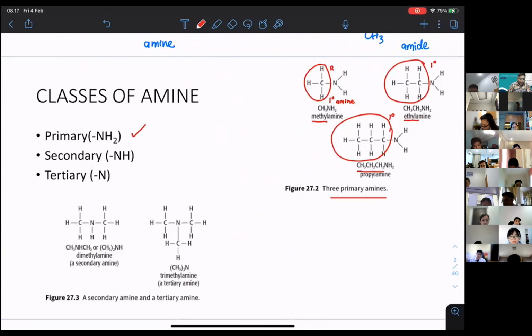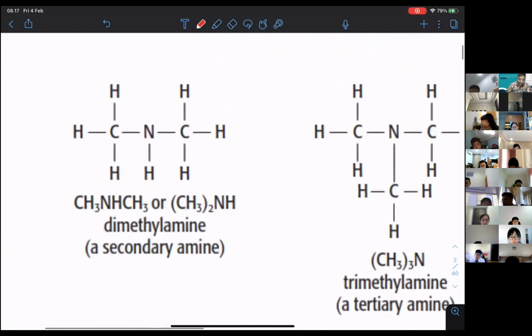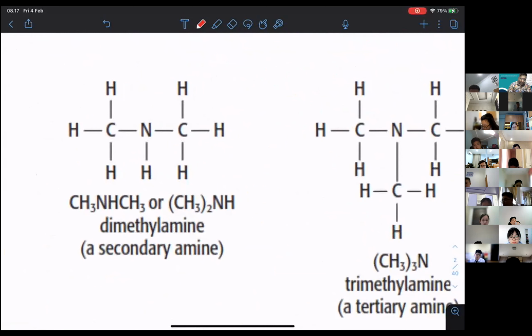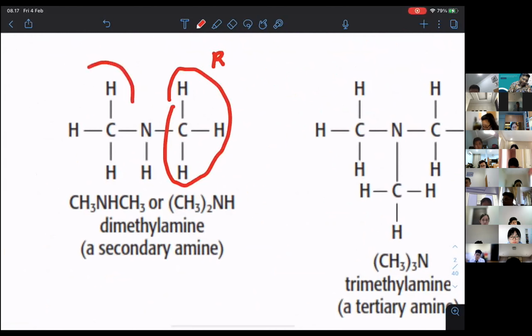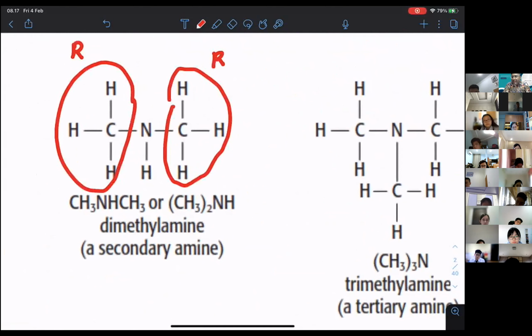Now we do have secondary amine. Let's look over here. You can see this is one R group and another R group, automatically two R groups. So this is going to be a secondary amine. What is the name?